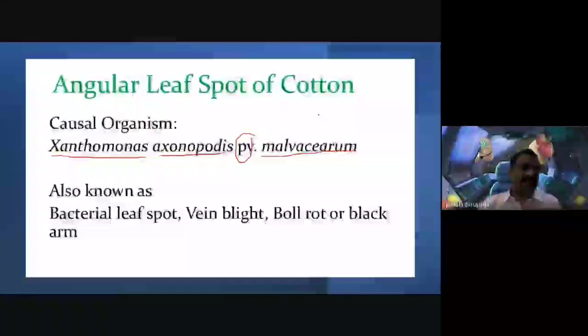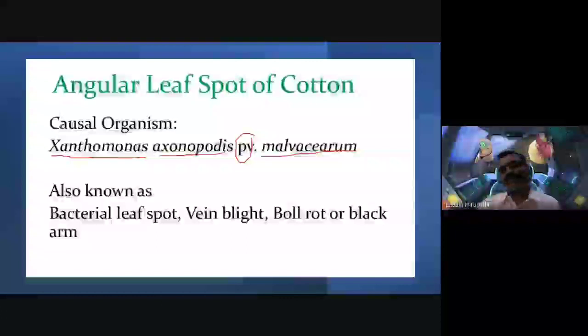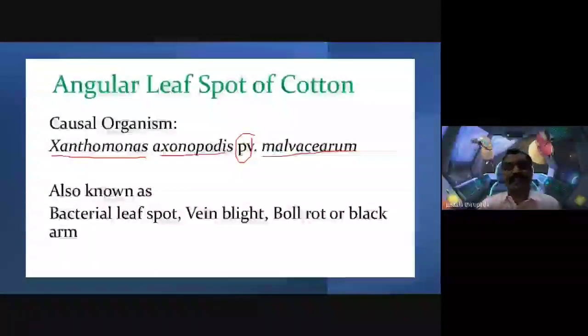Gossypium herbaceum, or Gossypium hirsutum, or Gossypium barbadense. These are some of the different species of Gossypium. But Gossypium belongs to the Malvaceae family. So that's why Xanthomonas axonopodis is the causal organism, and the pathovar of this disease is malvacearum.